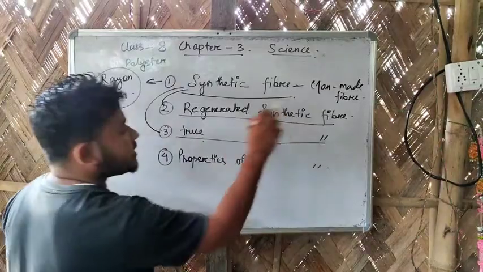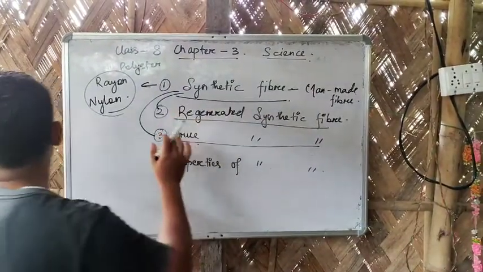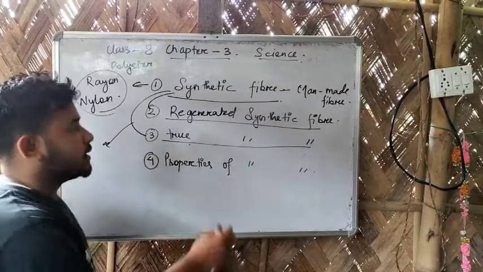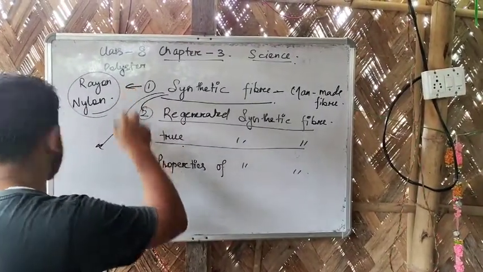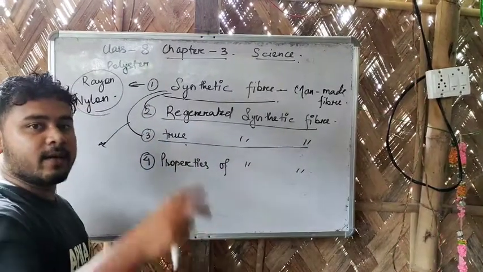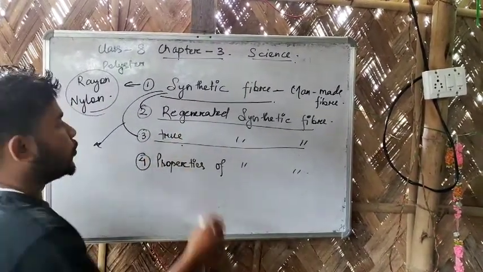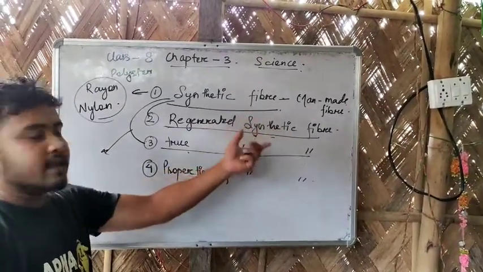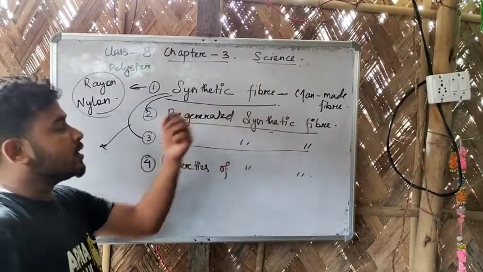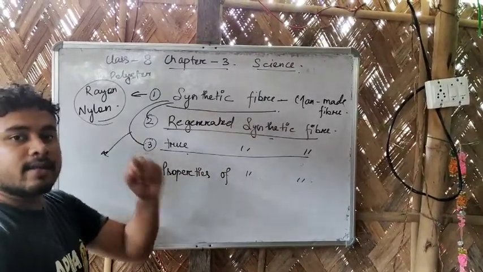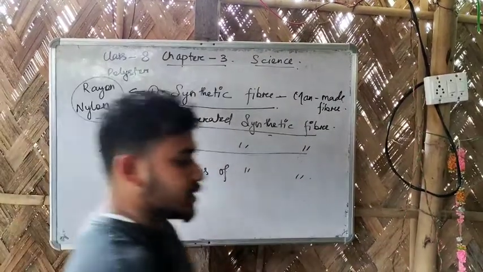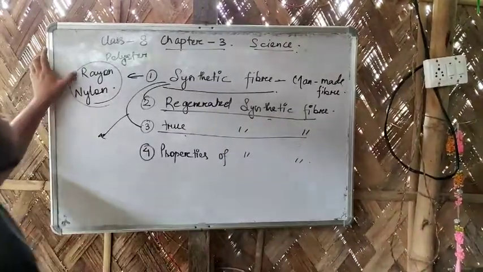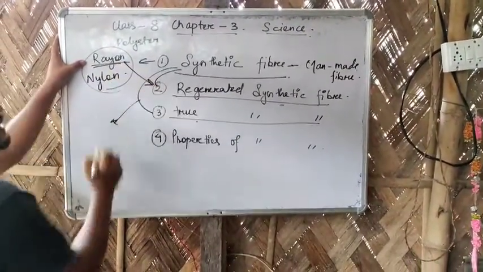Now in the regenerated synthetic fiber, what happens? In this one, they take the natural fiber and mix some chemicals with it. When we take the natural fiber and mix some chemicals with that, we get the regenerated synthetic fiber. It has been given the name regenerated synthetic fiber because in this kind of synthetic fiber some natural products are also used. An example of regenerated synthetic fiber is rayon. This rayon is a regenerated synthetic fiber.